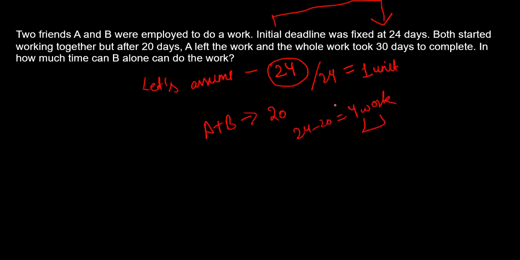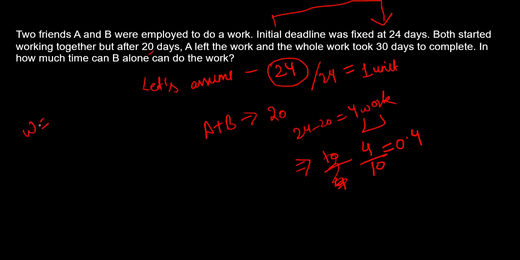Now who will do this much work? B will do. And for doing this much work, how many days is he taking? 10 days. Because after 20 days, A left. So the next 10 days are taken by B to do the work. So what is the efficiency of B then? We can calculate it by 4 upon 10, that is 0.4, right?